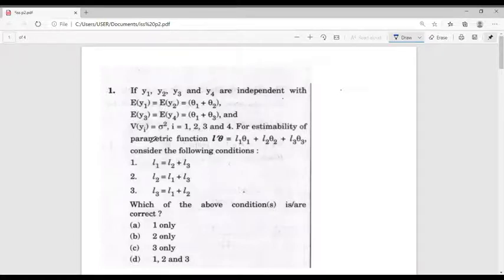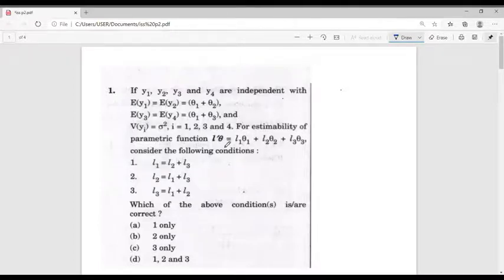For estimability of the parametric function L prime theta equal to L1 theta 1 plus L2 theta 2 plus L3 theta 3, consider the following conditions: L1 equal to L2 plus L3, L2 equal to L1 plus L3, L3 equal to L1 plus L2. So the question is to find the condition for the estimability of the parametric function L prime theta.